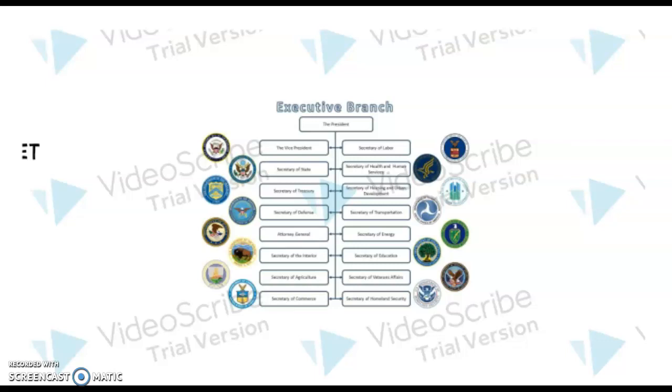So just imagine that each of these branches of the cabinet has a bunch of little branches going off of them, and those have little branches going off of them just because of all the different departments in play here. So that'll be on the next lesson.